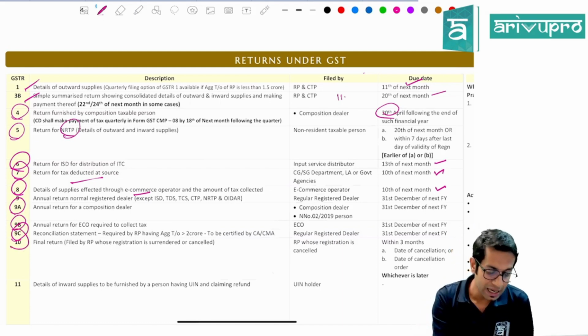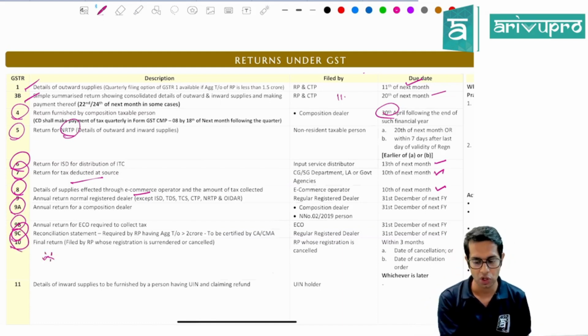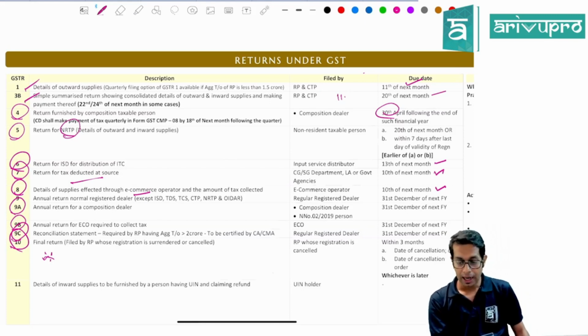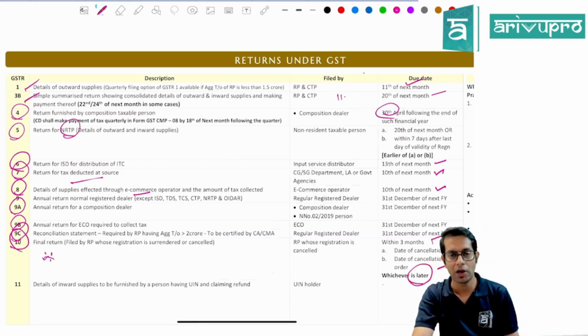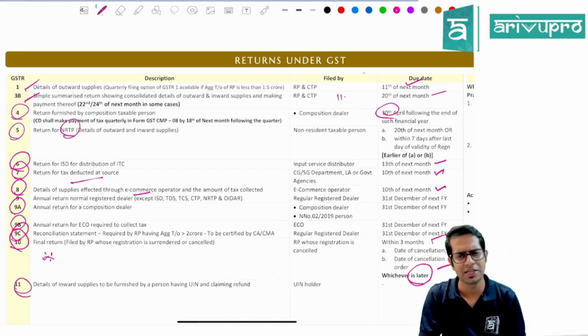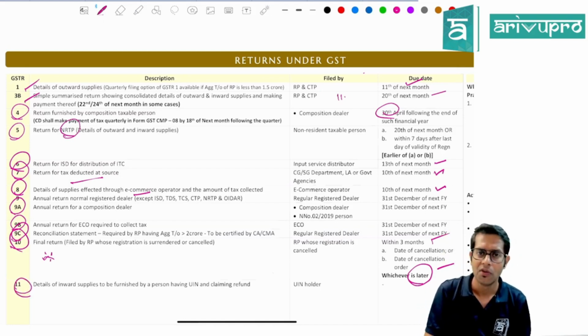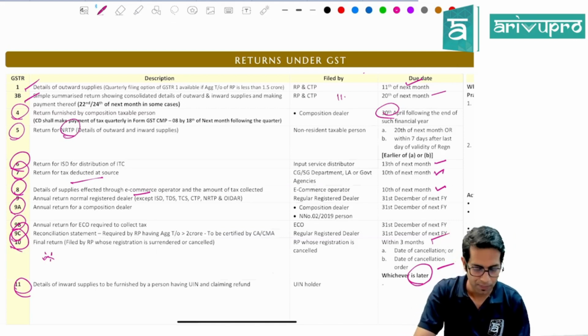Now GSTR 10 is an important return, the final return. If you cancel your registration, then within 3 months from the date of cancellation or order of cancellation, whichever is later, you will have to file a return called the final return. And GSTR 11 is a return which is required to be filed by UIN holders for claiming the refund of input tax credit.